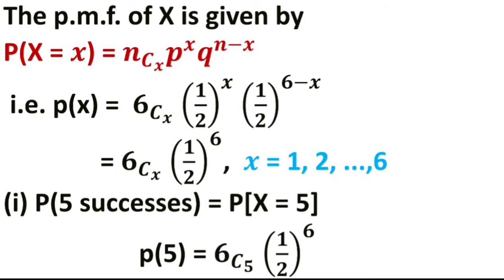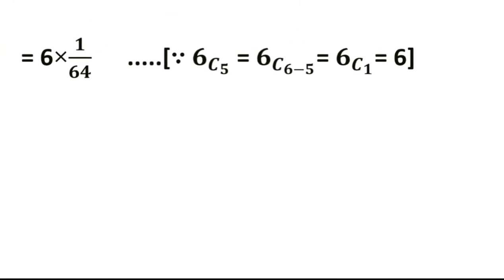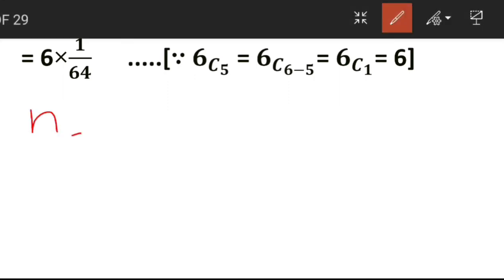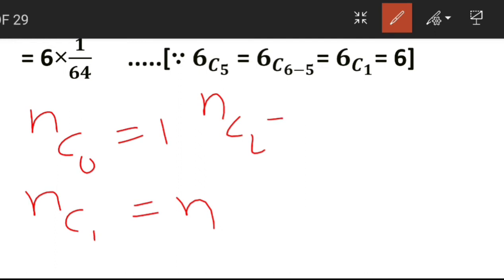What is the value of 6 combination 5? 6 combination 5 is 6, because 6 combination 5 is equal to 6 combination 1, and 6 combination 1 is 6. We have one formula, n combination 0 is equal to 1, n combination 1 is equal to n, n combination 2 is equal to n into bracket n minus 1 upon 2.